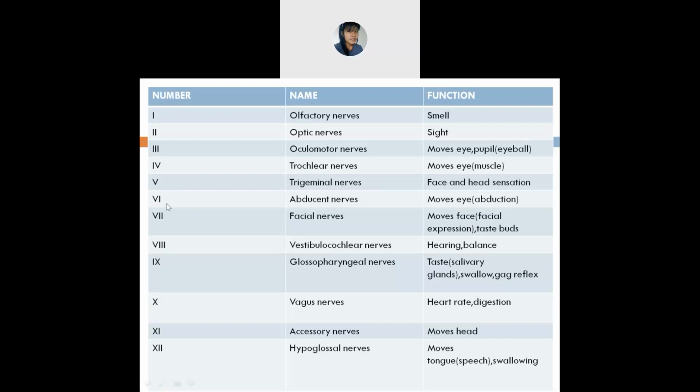All right. Next, the sixth cranial nerve is the abducent nerve.